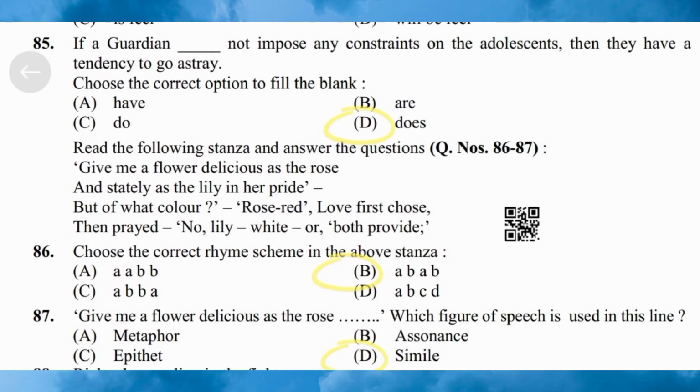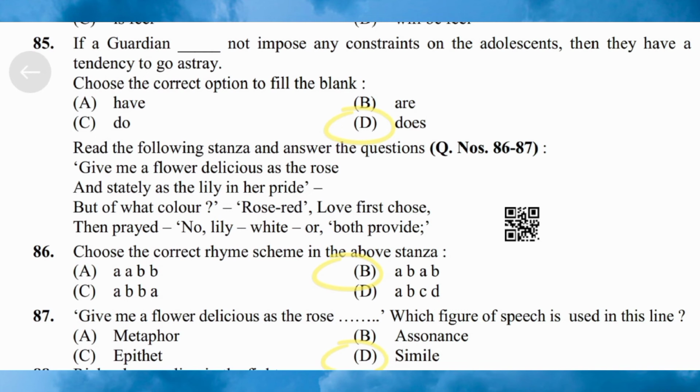Next question 85. If a guardian, fill in the blanks, not impose any constraints on the adolescents, then they have tendency to go astray. Choose the correct option to fill in the blanks. Option A, have. Option B, are. Option C, do. Option D, does. Here the correct answer is option D, does.